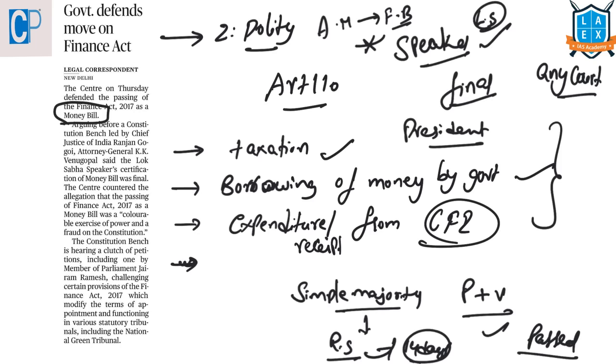So here in this article, the government, the Centre, has told the Supreme Court that the Finance Bill of 2017, which is certified as a money bill by the Speaker of Lok Sabha, cannot be questioned before the court of law according to Article 122, which says that the conduct of the business and proceedings of the Parliament cannot be questioned before the court of law.